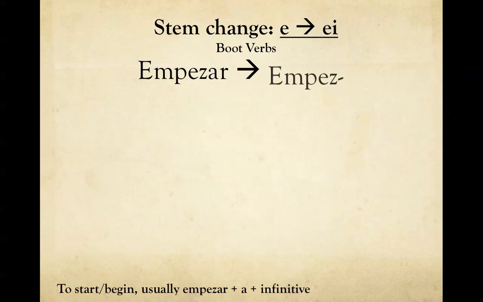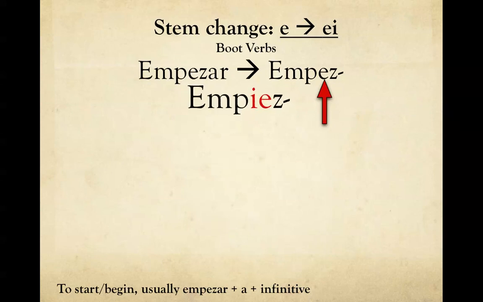Okay, now empezar, we find the root, empez, and start by changing the E to an IE. So if you go ahead and do that, you'll see that you get empieza. So we found that last vowel in the verb that changes. We added the I and stem changed it from empez to empiez.